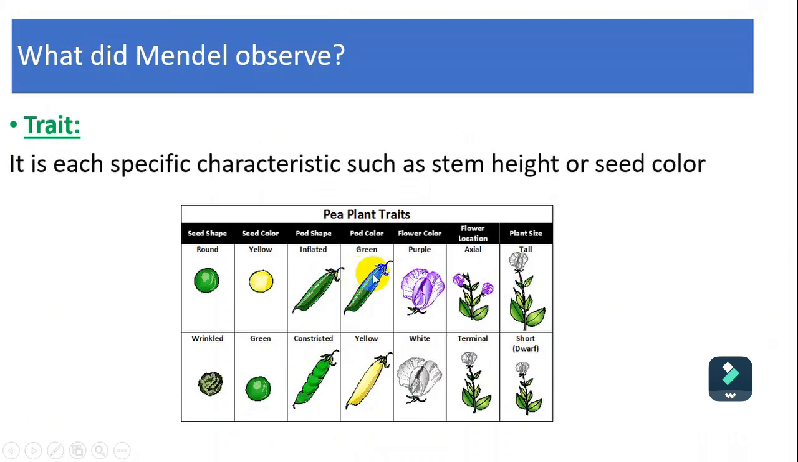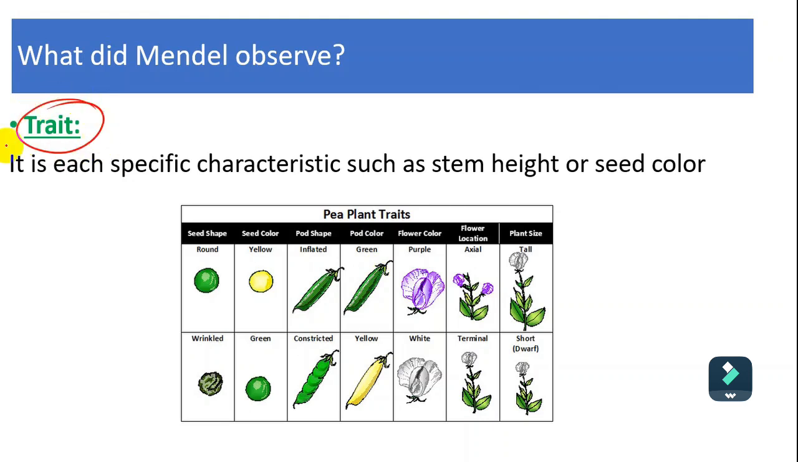So, something that can be transferred from parent to offspring, something that can be inherited from parent to offspring, something that can be transferred from male and female to the offspring. This is called the trait.